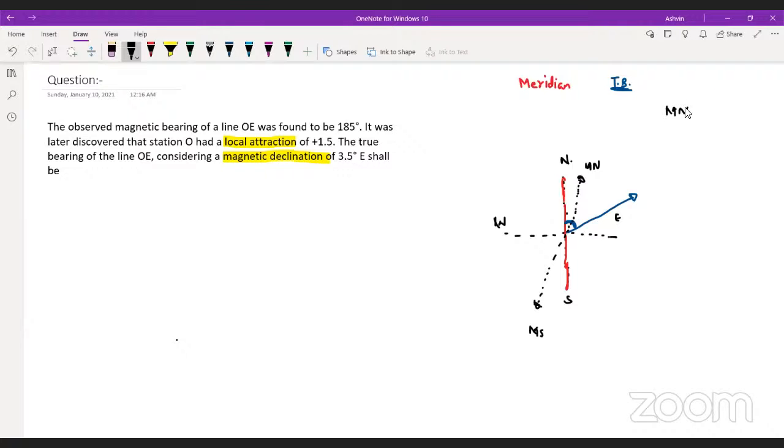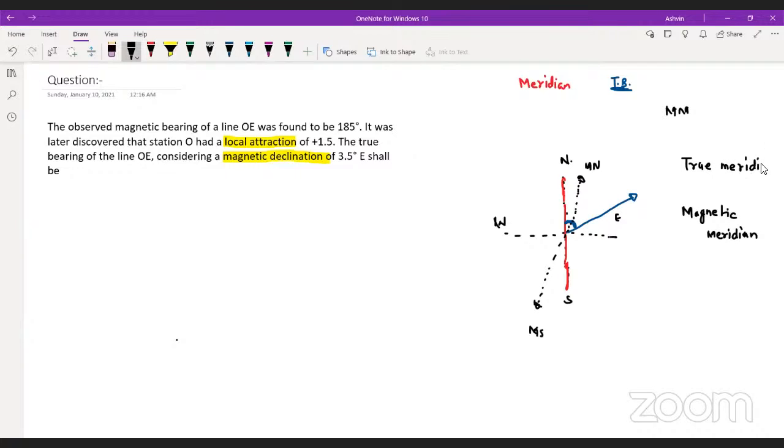This line is called the magnetic meridian. So basically you have two concepts. First of all, the magnetic meridian, and the first thing which I made you understand was the true meridian.